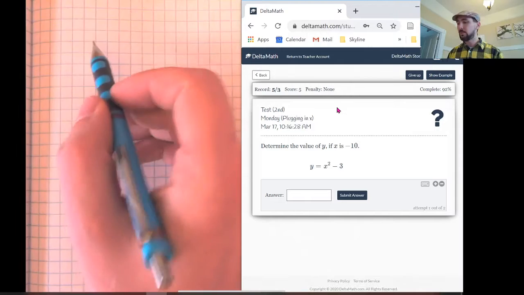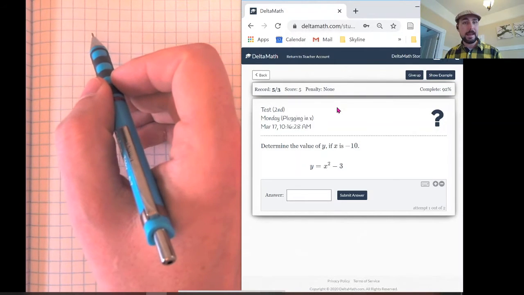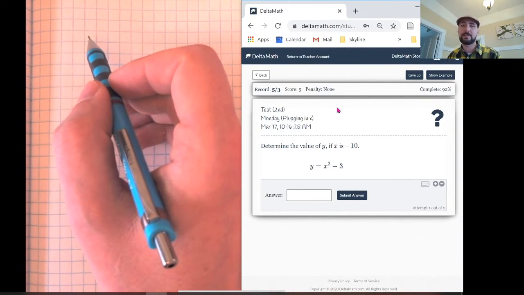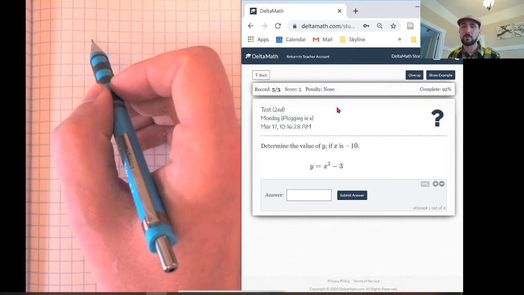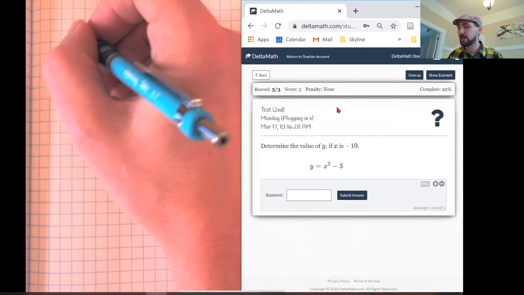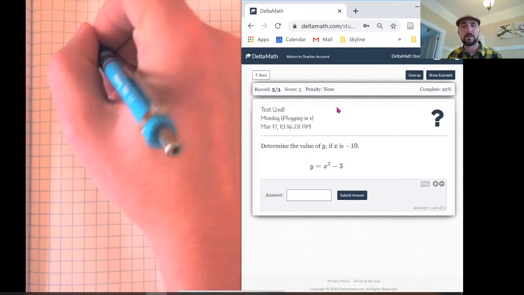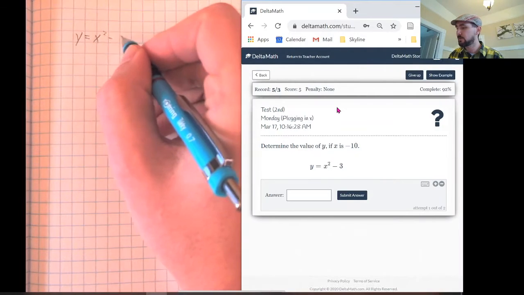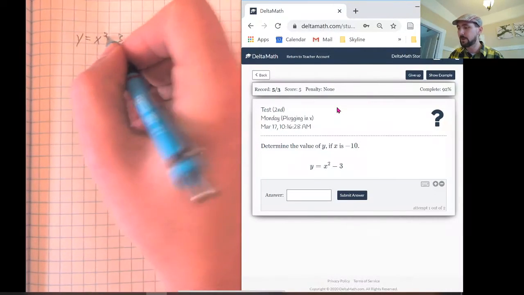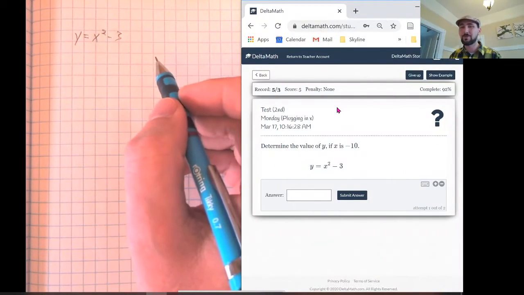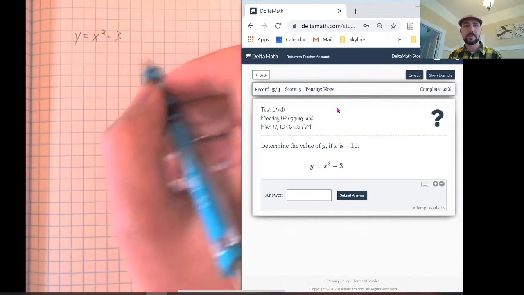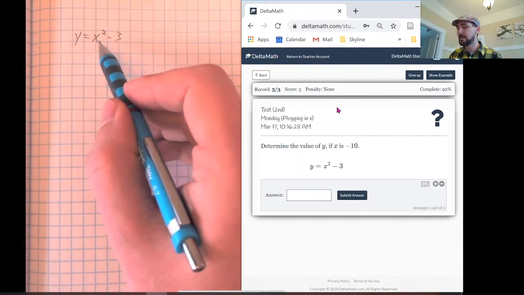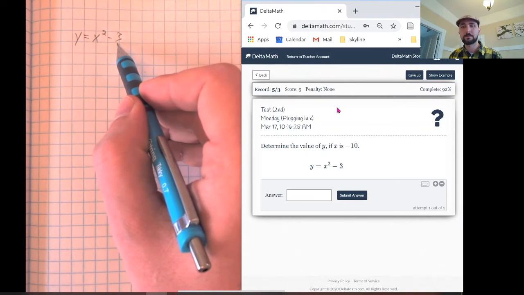So I'm going to copy down this problem into my notebook. And if you can, I would say pause this video right now and go grab a piece of paper so you can write this down along with me. I really think it's helpful if you can write the problems that we are doing down. If you can do all this arithmetic or all this math in your head, great, but you shouldn't feel like you have to. All right, so the equation is y equals x squared minus 3.